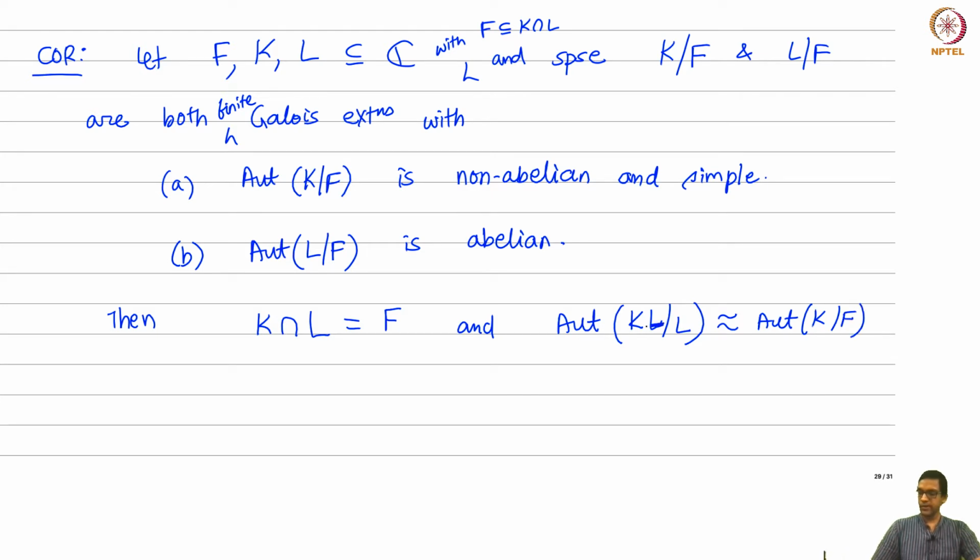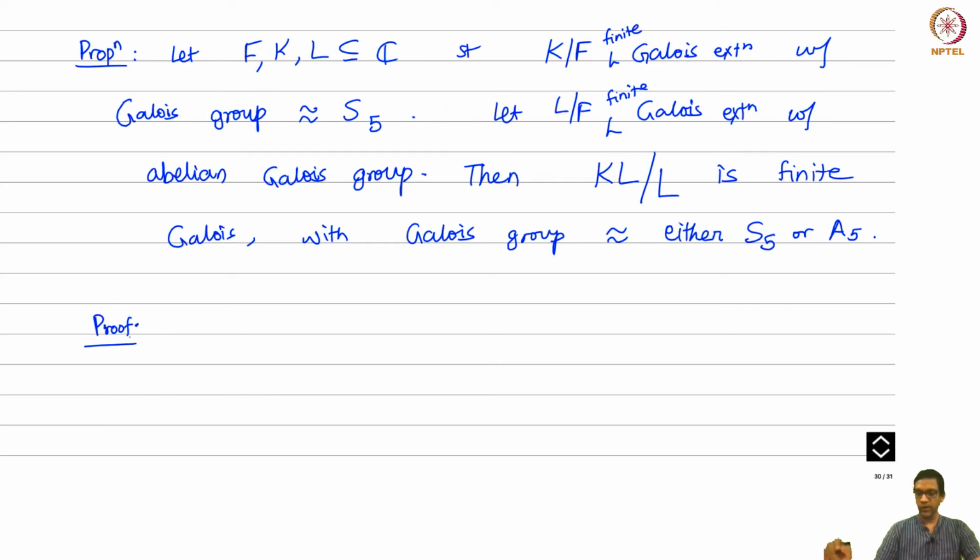Right? Now the point is we use this simplicity in a very important way, but it's easy if you just go back and see how the proof worked. We can actually prove the following proposition. So I've just written it out here, that even if it's not simple but almost simple, then we are still in good shape. Okay, so specifically this is relevant to the insolvability of the quintic.